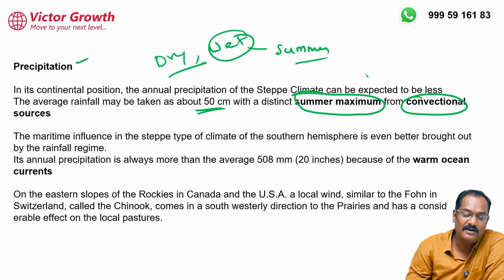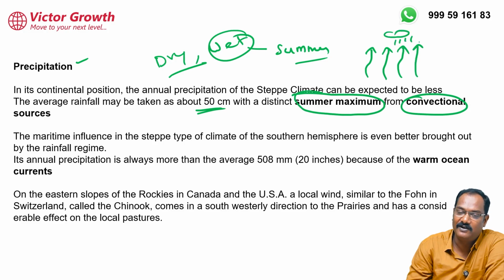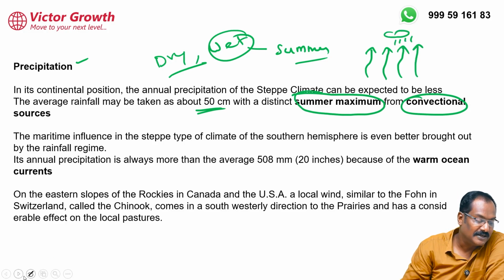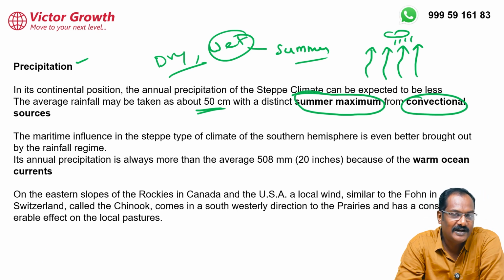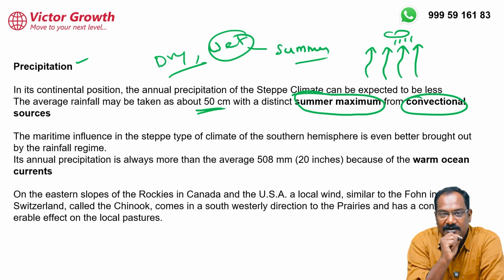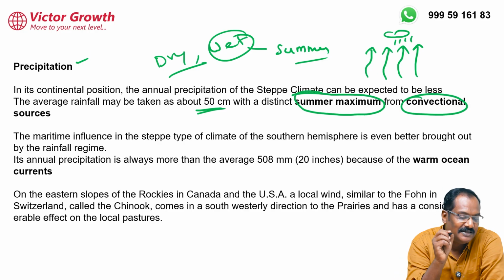What is convection rainfall? The land gets heated up, the wind will move above like this, and there is cloud formation, and rainfall happens. So that is what convection is. This convection rainfall also happens in one more climate. Let me know if you know the answer. One more climate is very famous for convection rainfall. Every day afternoon they have rainfall. If you know the answer, give me in the comments section.